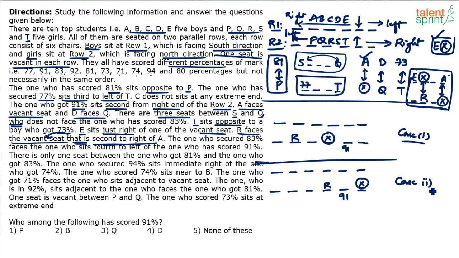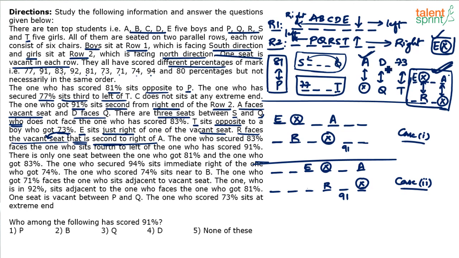Now I think we can fill up the gaps in case 1 and case 2. By the way, R is facing the vacant seat here, and also here. That's done. Then beside the vacant seat we have E, here and here. Then vacant seat, dash, A in each case. All these points have been marked, so the pictorial representation we had has been plotted: E, X, dash, A and R, dash, X. This point has also been used. Now, what else can be used?